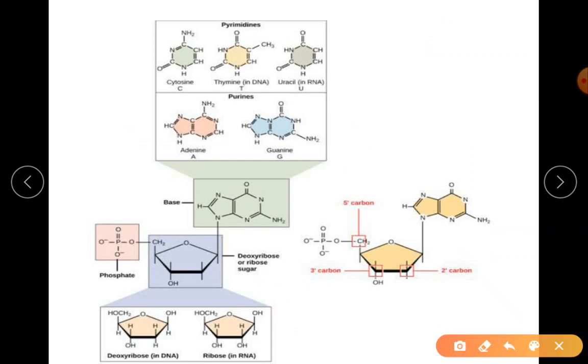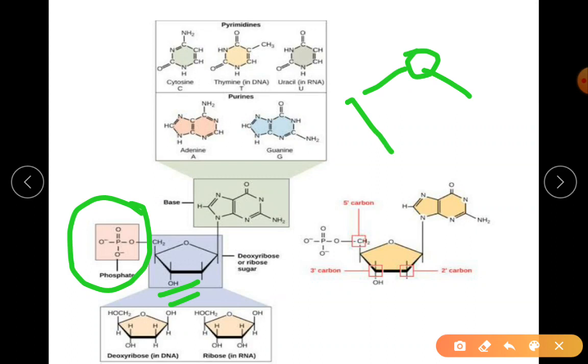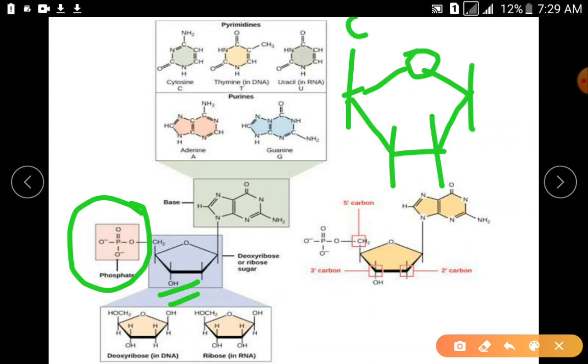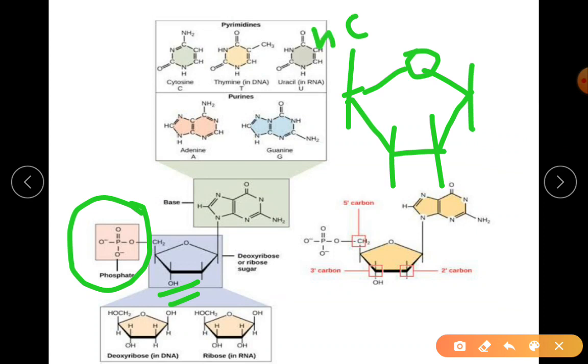Now you are seeing the second part, that is the phosphate group, how it gets attached to the ribose sugar or deoxyribose sugar. So just observe. When I show this, we are talking about your C1.